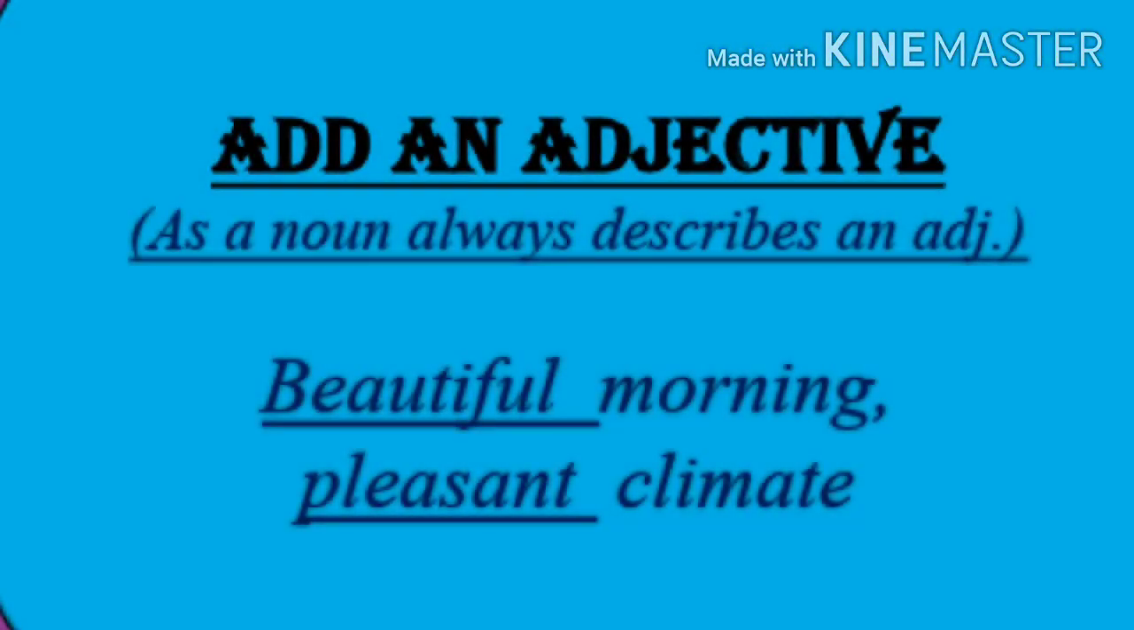Last but not the least, just add an adjective. You find a word, you just add an adjective, you will definitely know it's a noun, because an adjective describes a noun. I'm talking about the morning. Just add a beautiful morning, so you know it's a noun. You can also say a pleasant evening. So these are techniques that you could use to see whether the given word is a noun or not.